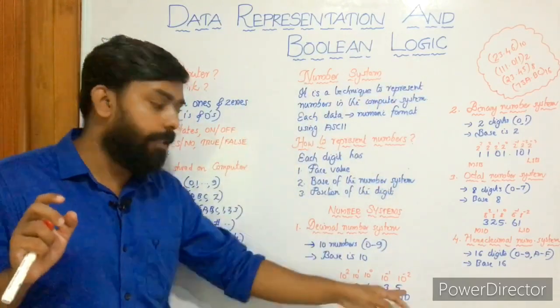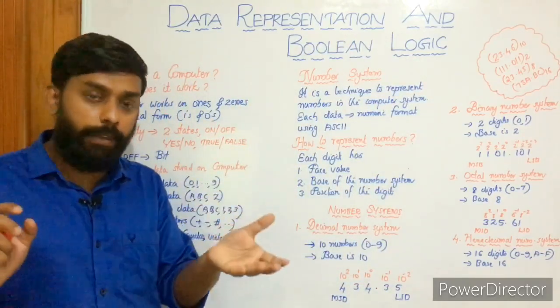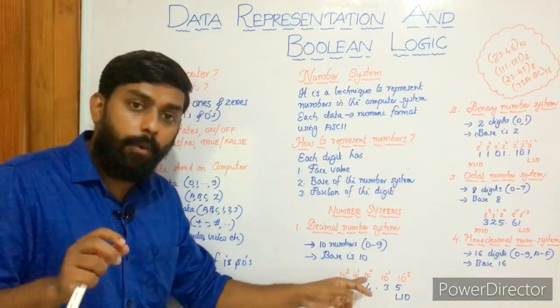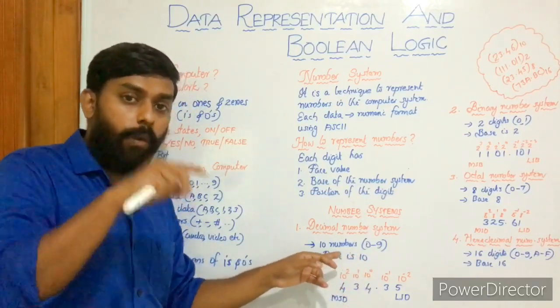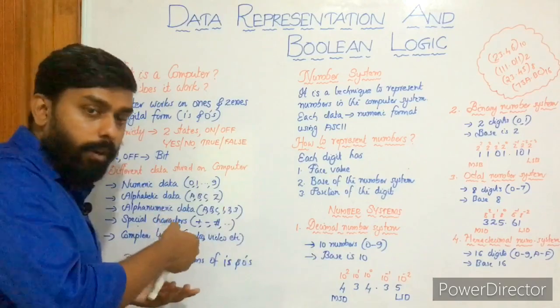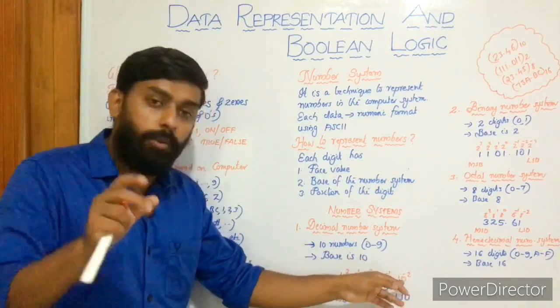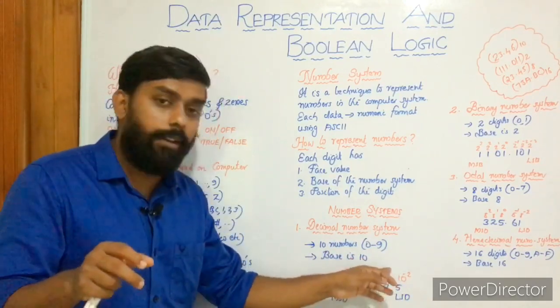We have MSD and LSD, most significant digit and least significant digit. To the left of the decimal point it's 10 raised to 0, 10 raised to 1, 10 raised to 2, going leftward, and to the right it is 10 raised to minus 1, minus 2.